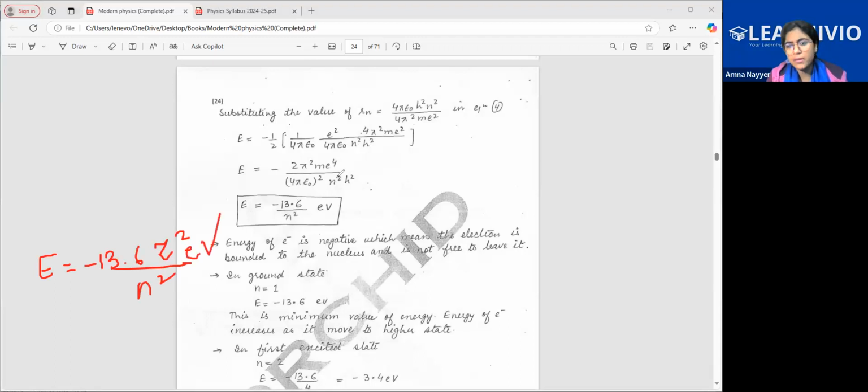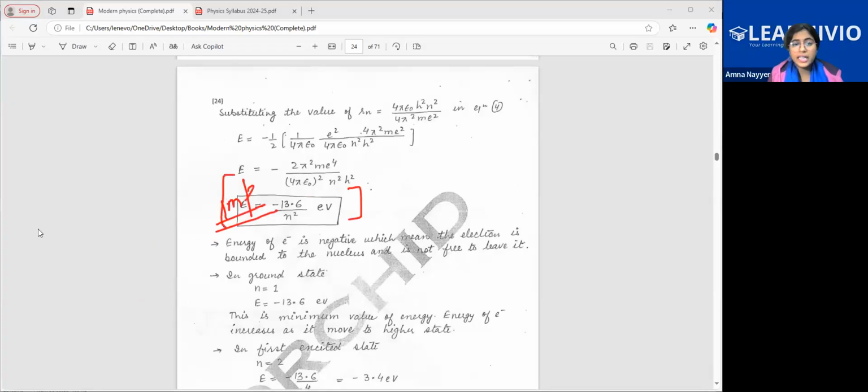So this is already mentioned. Z square you can remember for the atomic number. Atomic number you have to check from the periodic table. I hope by now all of you know the periodic table from your chemistry. So this is the formula that you get, and this is very, very important.